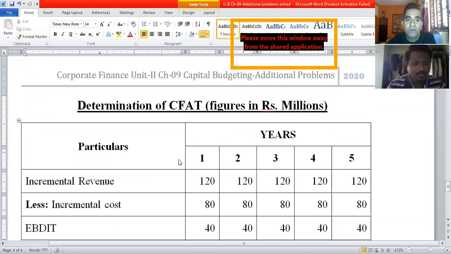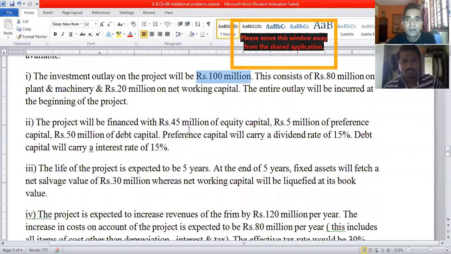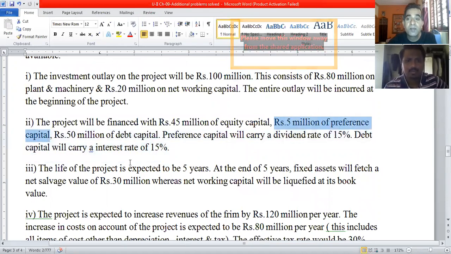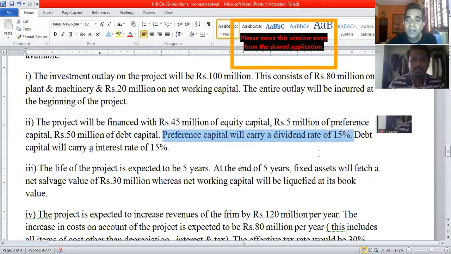If we recall from the problem, out of the 100 million rupee initial investment, 5 million rupees is raised as preference capital. Sorry, the company will issue preference shares worth 5 million rupees. And this preference capital, or preference shares, will carry a dividend rate of 15%.